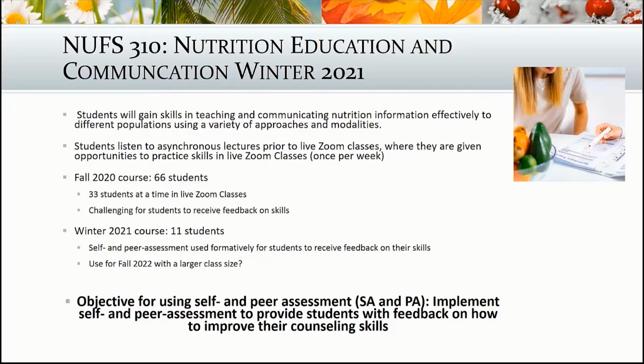So in the winter 2021 term, I had 11 students, and I saw this as a great opportunity to implement self and peer assessment strategies in a formative manner so that students could receive feedback on their skills. I also wanted to test this out because I really wanted to use it as well for my larger class, which is always in the fall term. So my objective for using self and peer assessment was to provide students with feedback on how to improve their counseling skills.